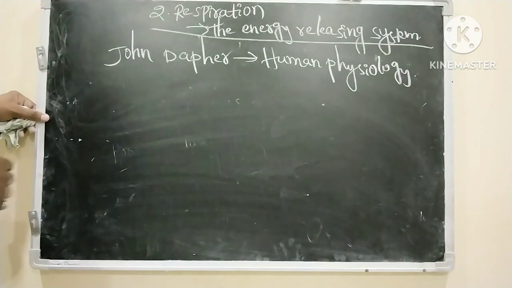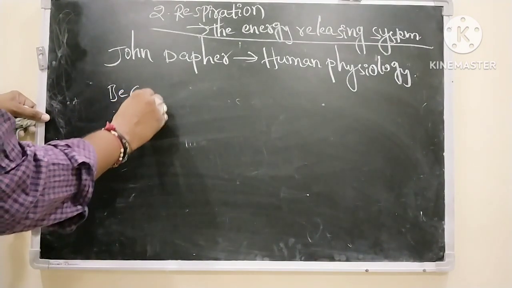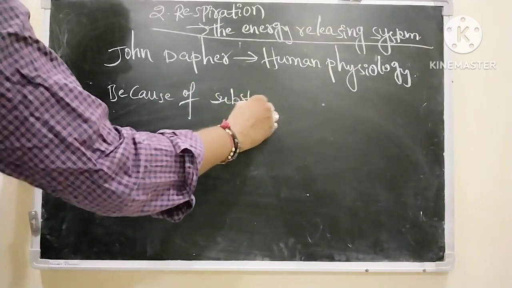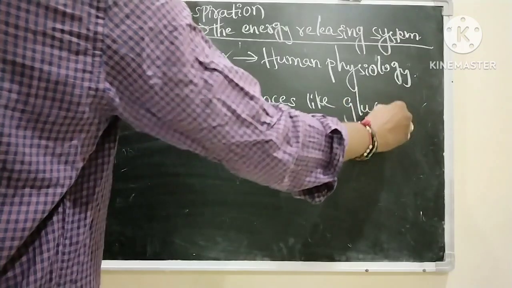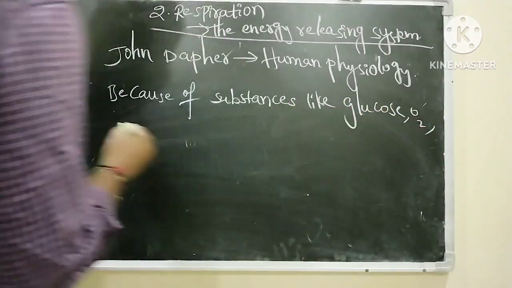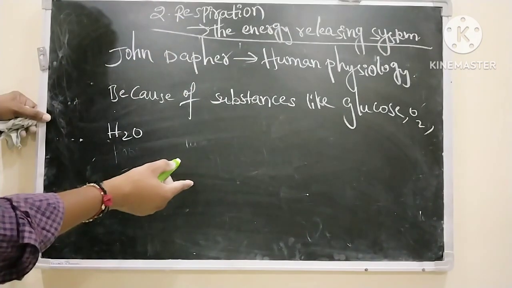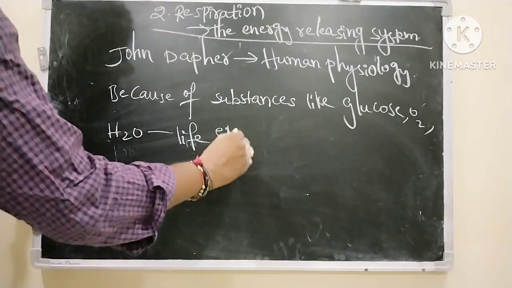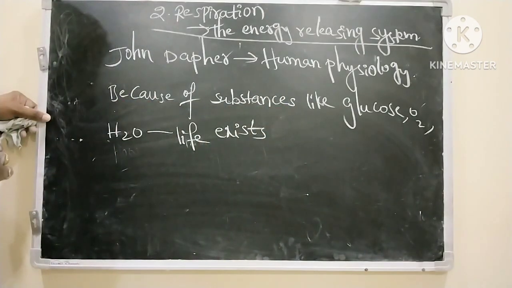In it he mentioned that because of substances like glucose, oxygen and water, the combination of these three, life exists. Because of the reactions between these, life exists.